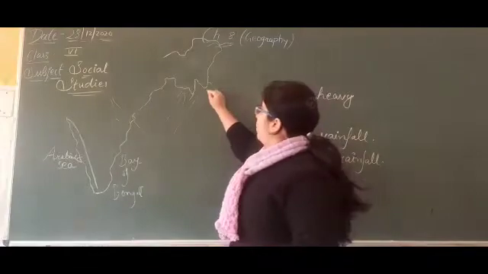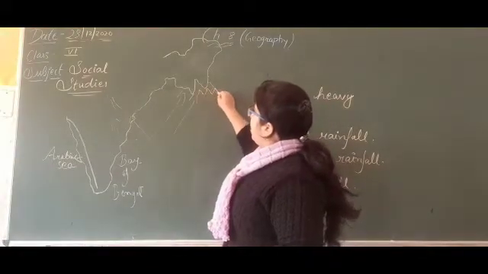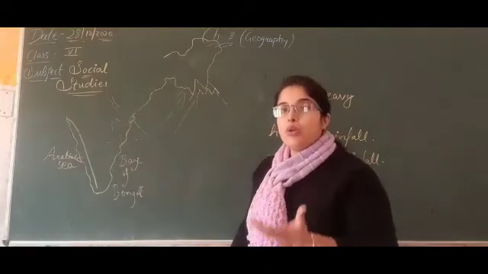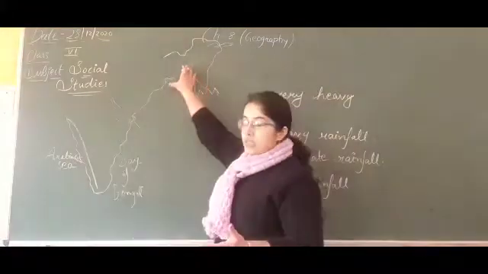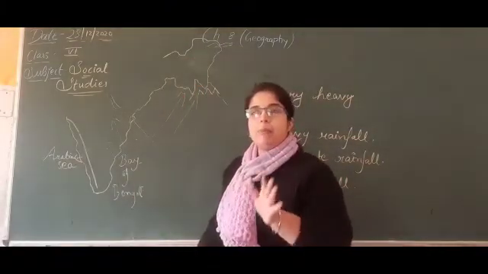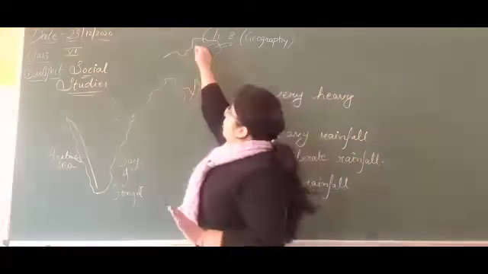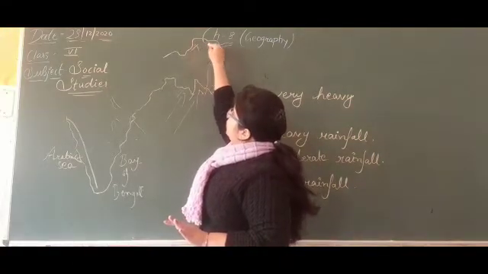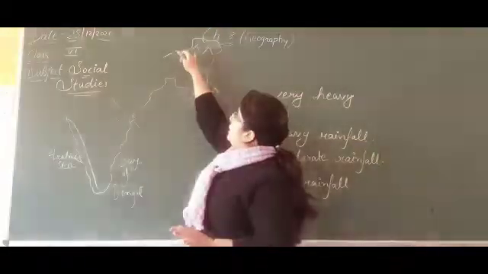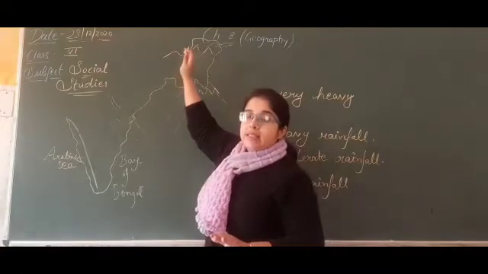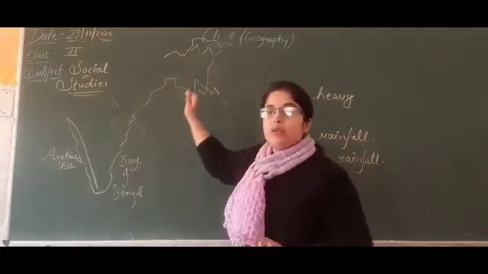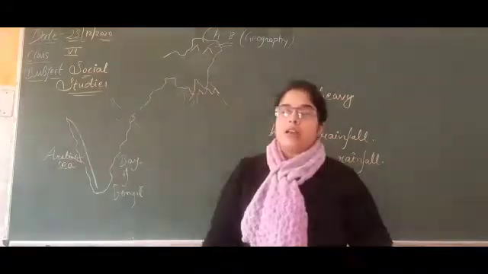Therefore, the Arakan mountain in Myanmar diverts these monsoon winds over the northeastern part, and the Khasi and Jaintia hills play an important role to stop the monsoon from moving into Central Asia, and that's how they cause the rainfall in the northeast. These monsoon winds cause the rainfall in northeastern India.